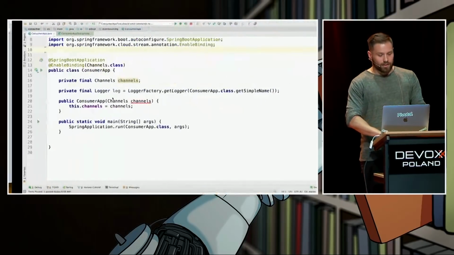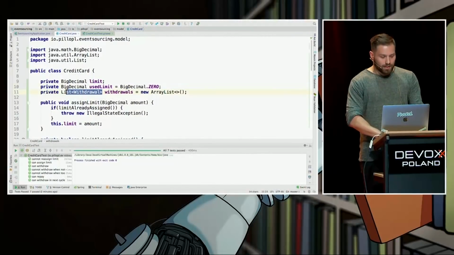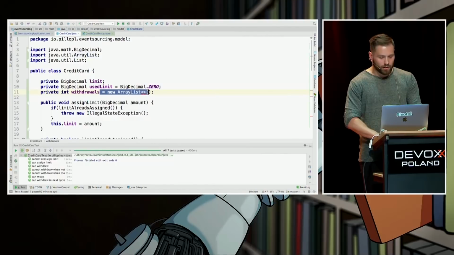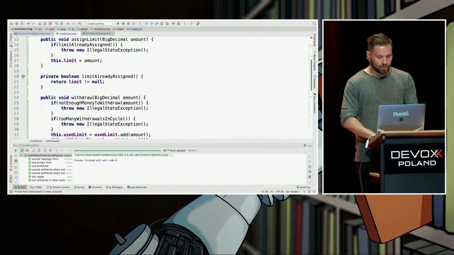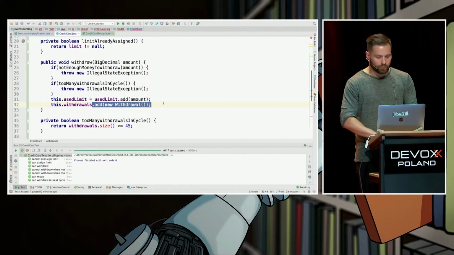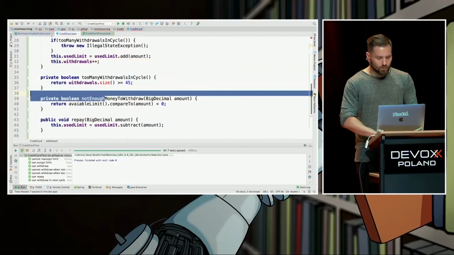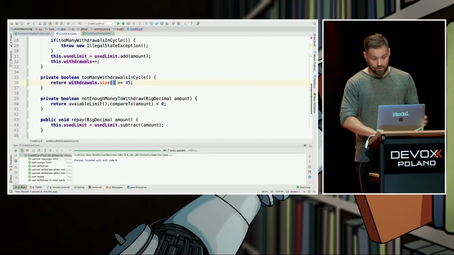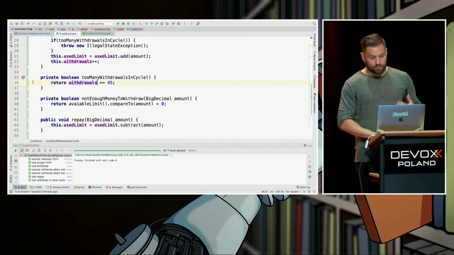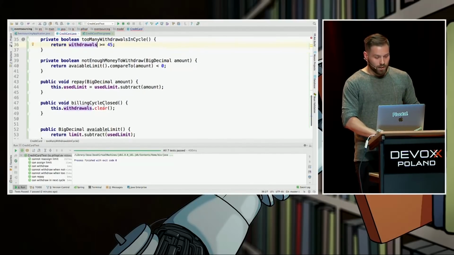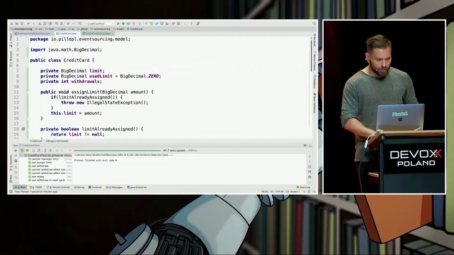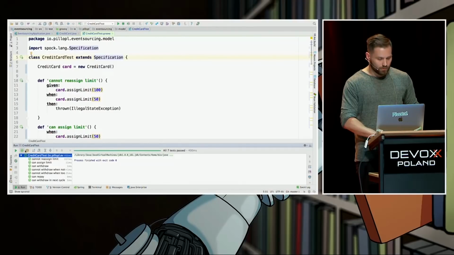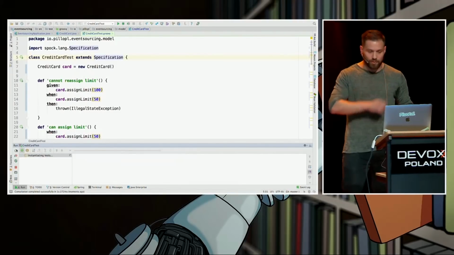So let's correct that. It's not a list, it's just a counter, right? Which is at the very beginning equal to 0, fair enough. Here we just increment the counter. Here we just check whether it's greater than 45. And here we have to reset the counter to 0. Right? Yeah, I think we can run the test right now and see whether it's green.